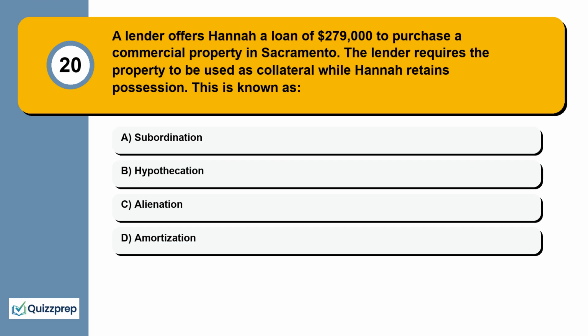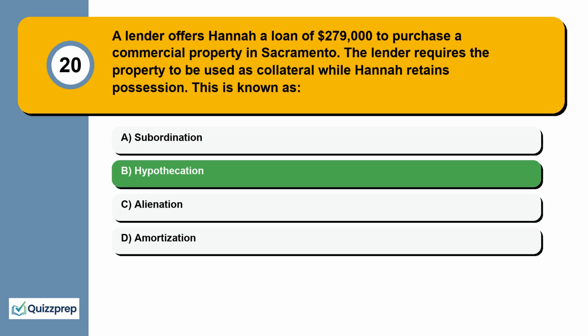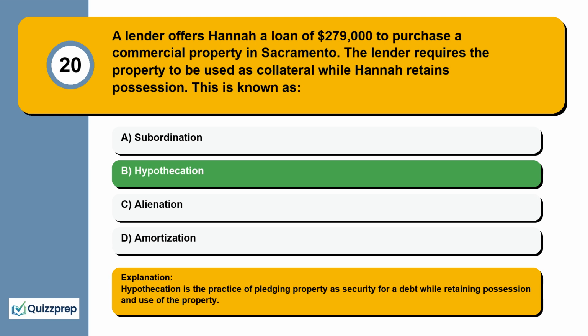Question 20. A lender offers Hannah a loan of $279,000 to purchase a commercial property in Sacramento. The lender requires the property to be used as collateral while Hannah retains possession. This is known as subordination, hypothecation, alienation, amortization. Hypothecation is the practice of pledging property as security for a debt while retaining possession and use of the property.